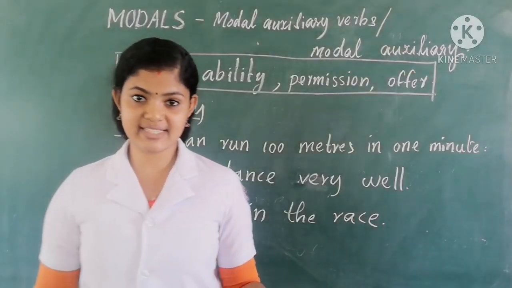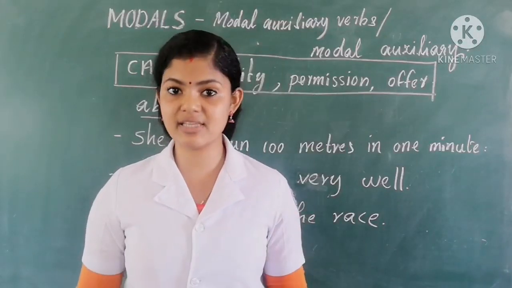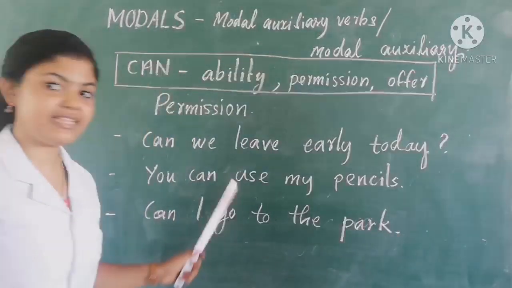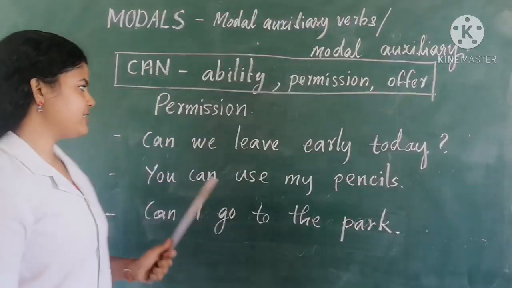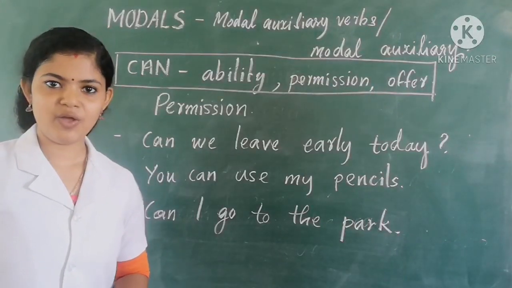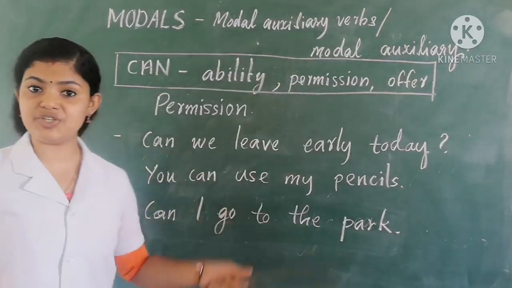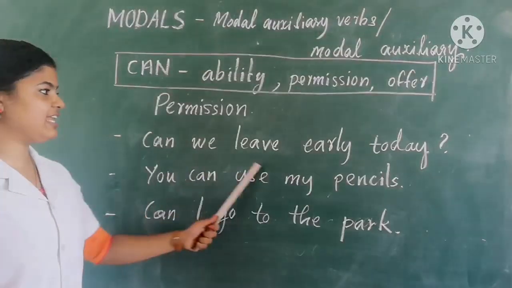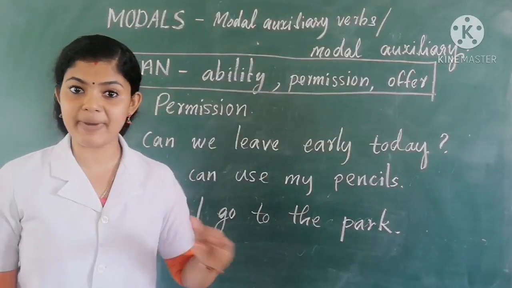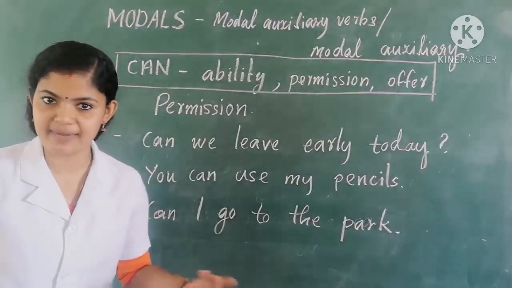Okay, so now let us discuss how we can use can to show permission, or to ask permission or give permission. Okay, here you can see three sentences. For example, for asking permission or giving permission to someone. Okay, the first one is: can we leave early today? This is asking permission, present tense. Okay, I'm asking permission: can I leave today?